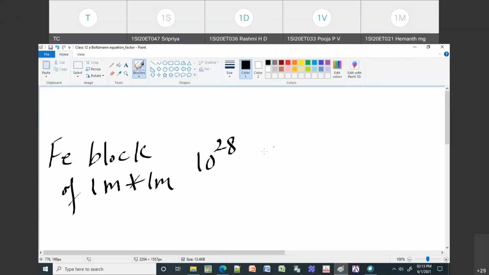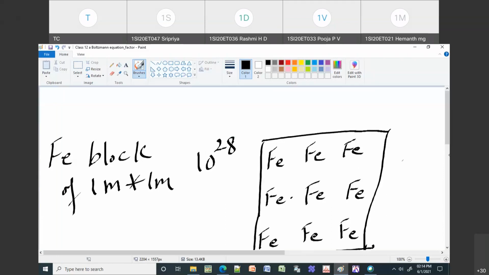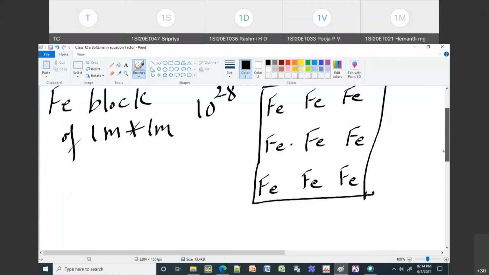So how they are arranged: even if this is your block of iron, we are seeing this at a very small scale. There will be an iron atom here, an iron atom here, an iron atom here. So you'll have so many iron atoms which are next to each other, and they are bound. They are having some bonding. Okay, then it becomes a strong material. If there is no bonding, then it becomes less strong, like your glass.